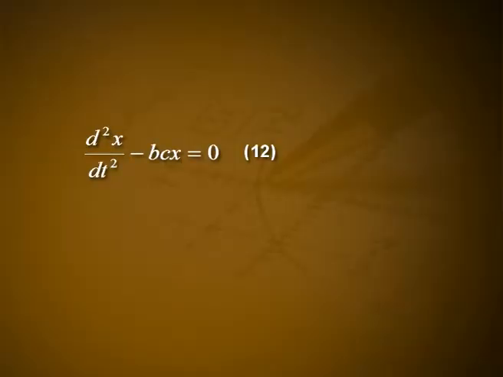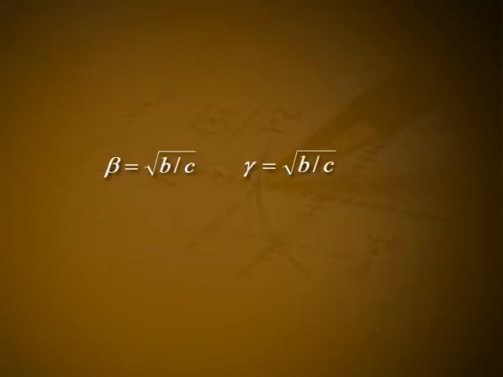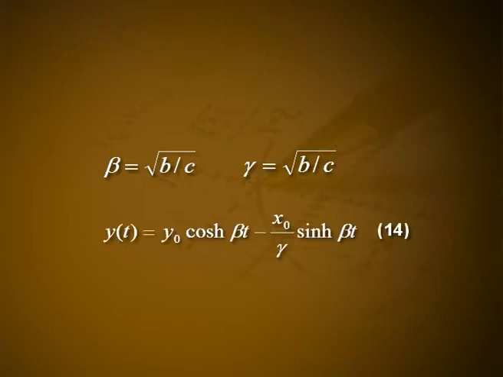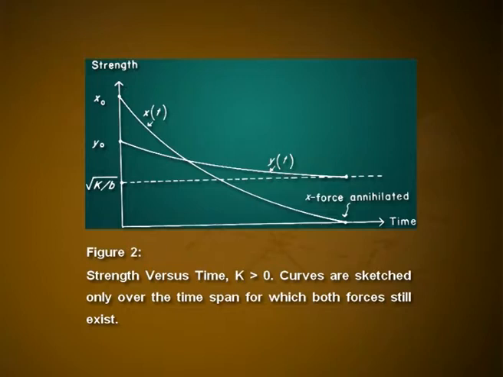the solution of the second order constant coefficient linear homogeneous ordinary differential equation 12 is given by x of t is equal to x naught cosh beta t minus gamma y naught sinh beta t, where beta is equal to root of bc and gamma is equal to root of b by c. Similarly, y of t is equal to y naught cosh beta t minus x naught by gamma sinh beta t.